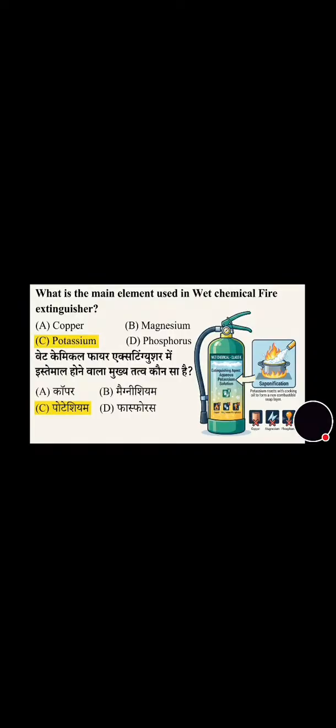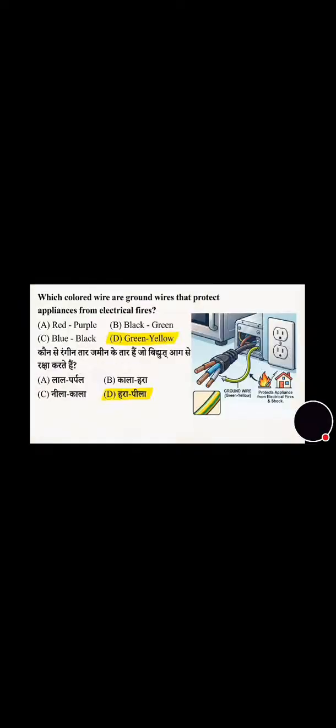Now we will move toward the next question. Next question is on the screen. Which colored wire are ground wires that protect appliances from electrical fires? The correct answer is option D, that is green yellow wires.